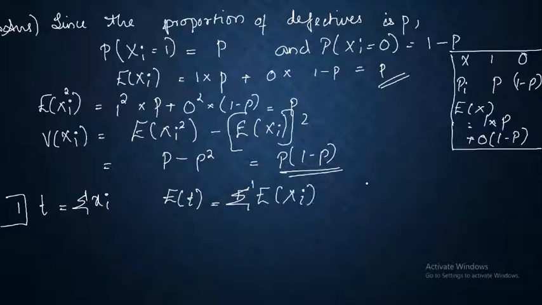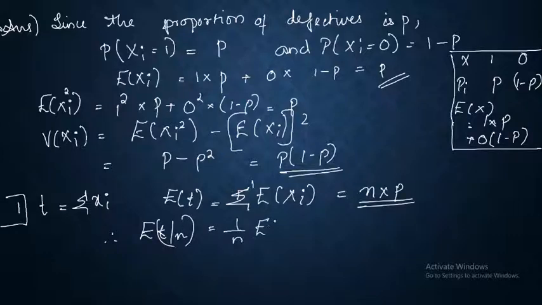What I did is I took the summation outside, which is equal to n into p. I hope that is clear. Therefore, expectation of T by n, which is what we have to check, is equal to 1 by n expectation of T, which is equal to 1 by n into np, that is equal to p.